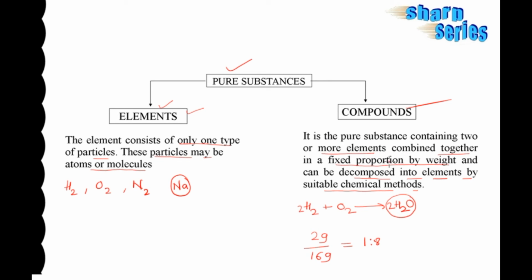So a compound is a pure substance containing two or more elements combined together in fixed proportions by weight. In all water molecules, the fixed proportion by weight is 1:8, and it can be decomposed by an electric method, by electrolysis. By electrolysis, hydrogen gas and oxygen gas can be separated.